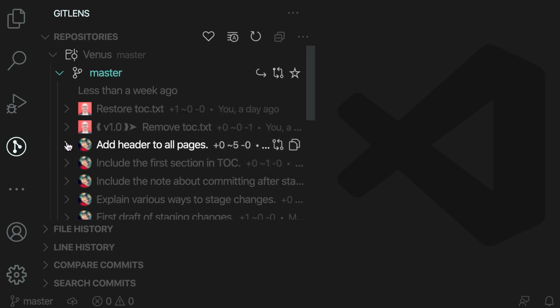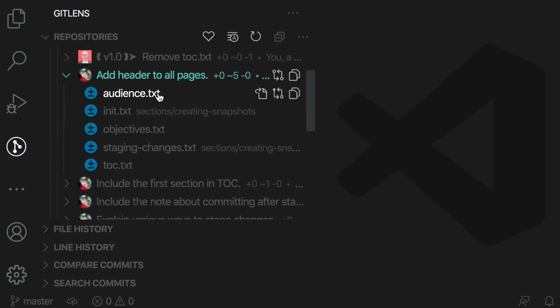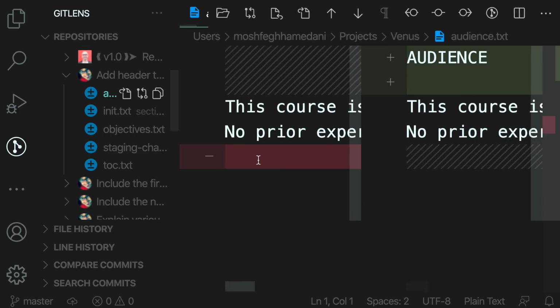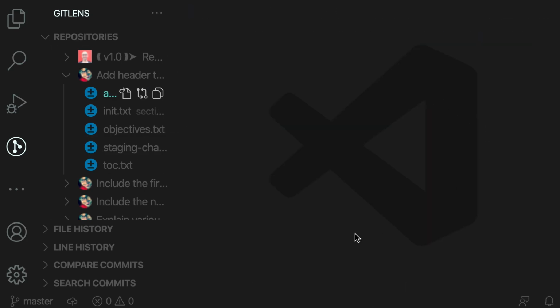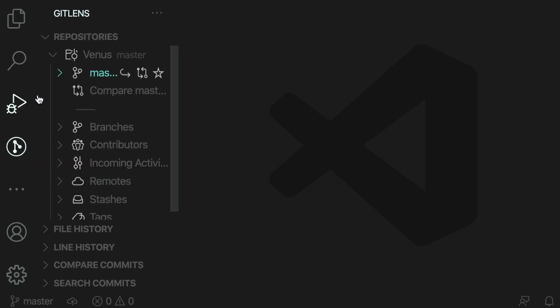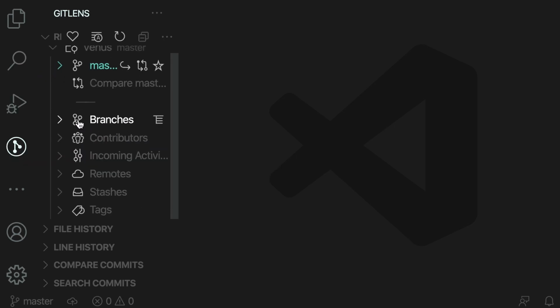Now, if we expand any of these commits, we can see all the files that were changed in that commit. If we click on any of these files, we can see a diff of the changes. So this line was removed and these two lines were added. Pretty helpful. Now, let me close the master branch. So over here, we can see all the branches we have. We'll look at branches in the next section.